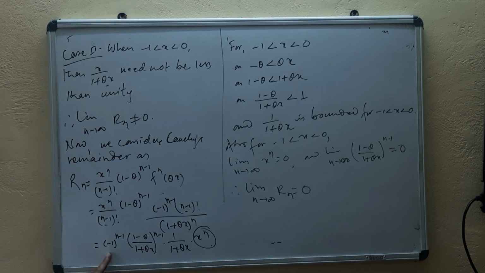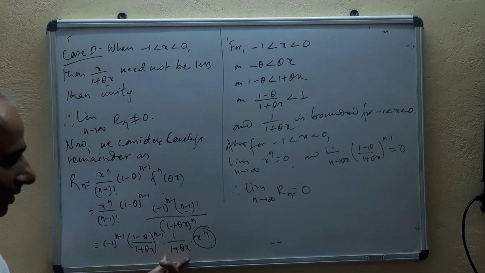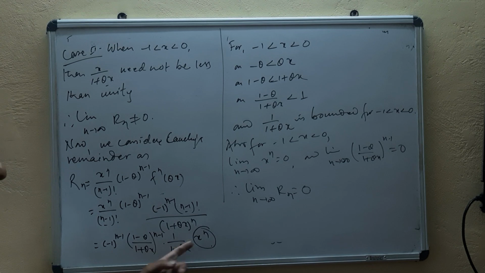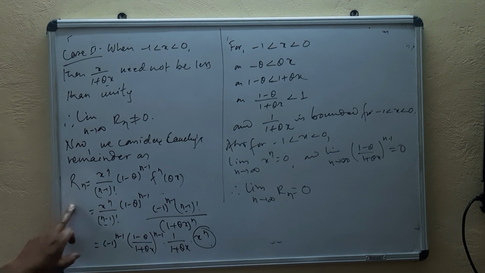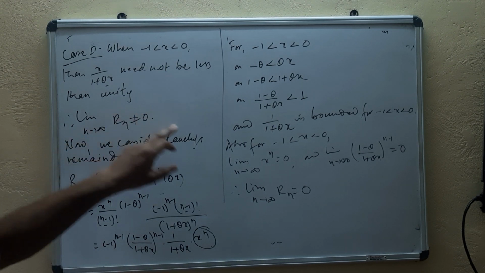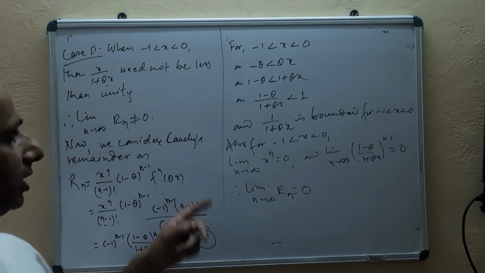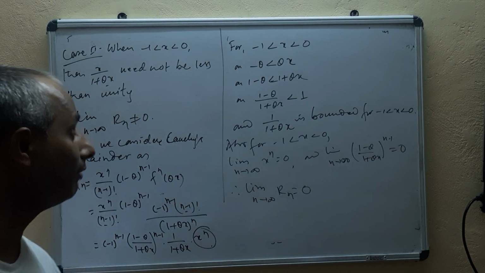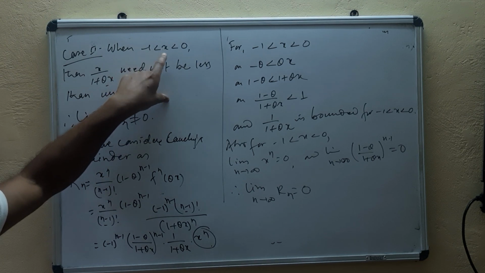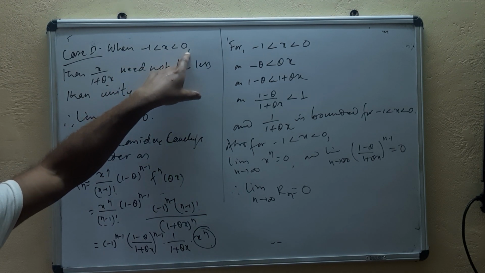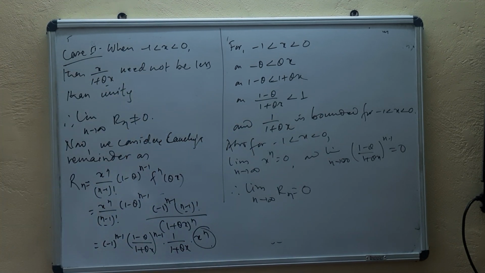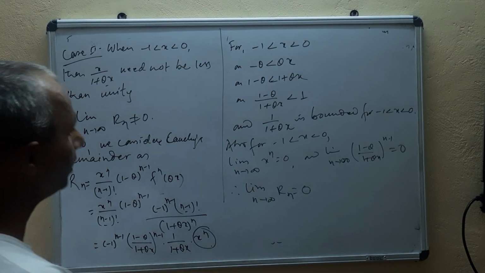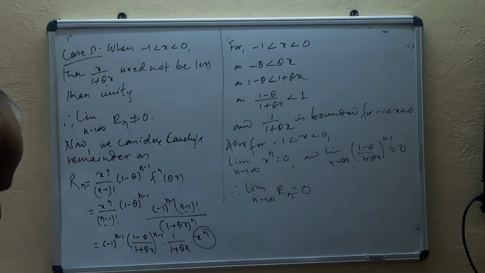This is the constant, this is the sign only. So 1 upon 1 plus theta is bounded, its value is finite, and the other two terms tend to 0 as n tends to infinity, meaning the whole remainder tends to 0 as n tends to infinity. So by using Cauchy's remainder, the Maclaurin series expansion is now valid in the interval minus 1 less than x less than 0 as well. For x greater than 0, we already did it by Lagrange's remainder, and for less than 0 we did it just now.